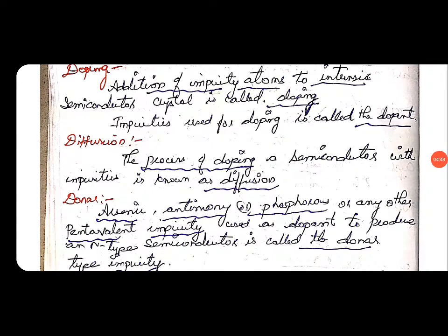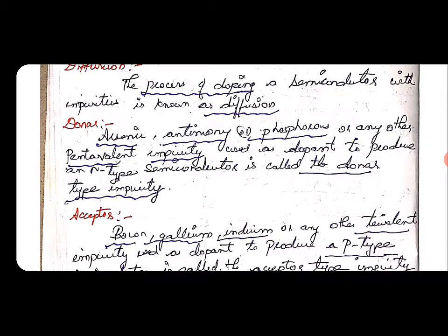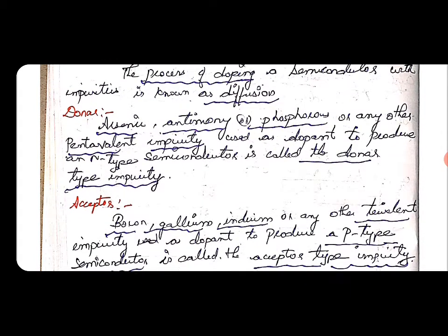Next we can see about diffusion. The process of doping a semiconductor with impurity is said to be diffusion. Doping is nothing but the addition of impurity. Diffusion is the process of doping a semiconductor with the impurity. Then the important concept: what is donor and what is acceptor.